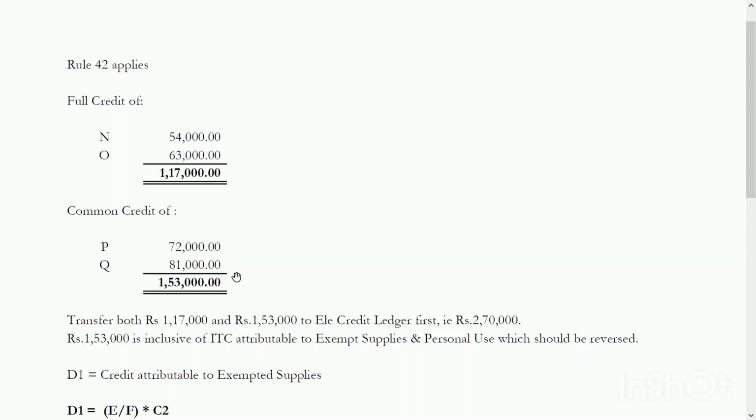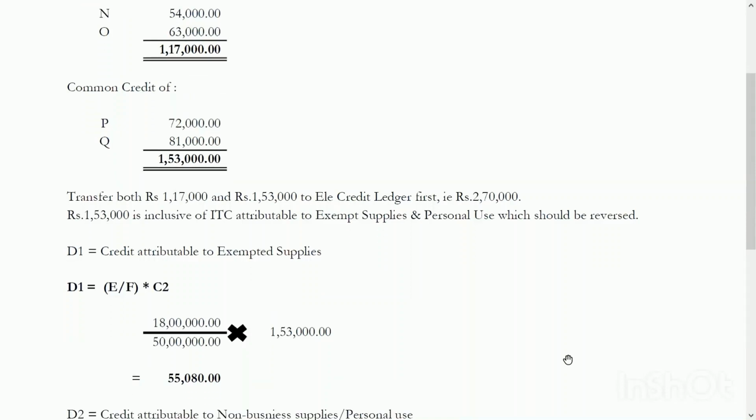Here we can see that because P and Q are used for taxable supply, personal use, zero rated supply and exempted supply, they are considered as the common credit, a total of 1,53,000. Now we are going to transfer both the 1,17,000 and 1,53,000 to the electronic credit ledger first. That is 2,70,000. The 1,53,000 is inclusive of the ITC attributable to the exempted supplies and personal use, which should be reversed.